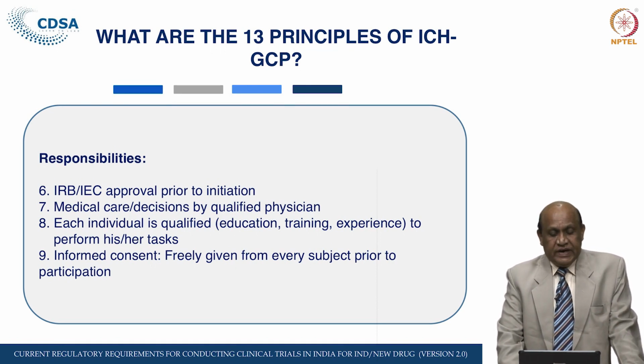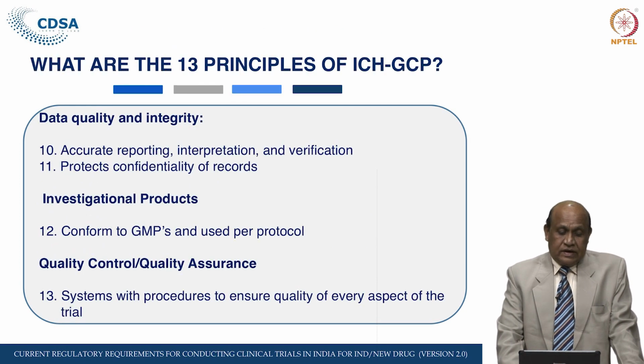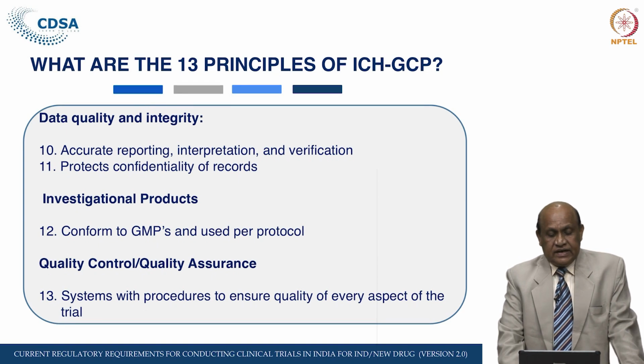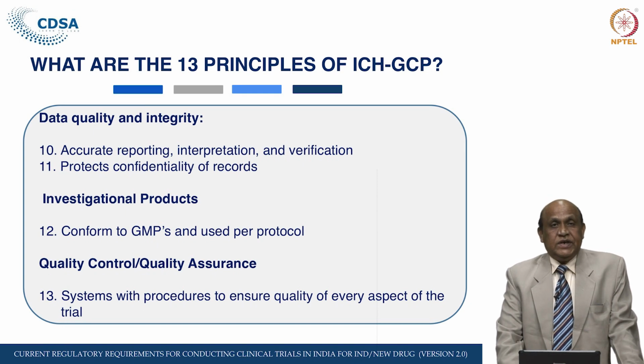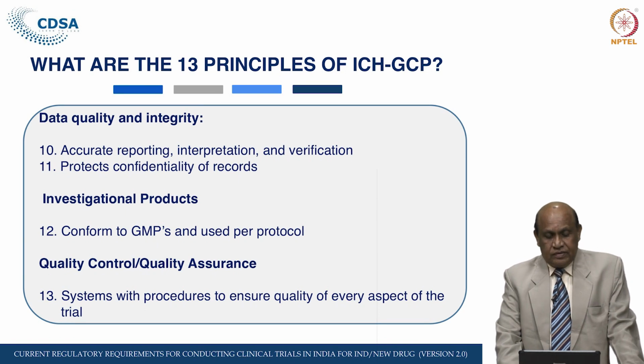Informed consent should be freely given by every subject prior to participation, and under data quality and integrity, there is also accurate reporting, interpretation of the results, verification and protection of the confidentiality of the records. Under the investigational product, it should be manufactured as per the GMP norms, good manufacturing practice norms, and used as per the protocol.